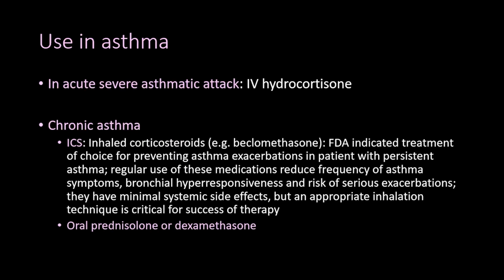Now let's talk about their use in asthma. So the corticosteroids are used in acute severe asthmatic attack to inhibit inflammation. For example, the hydrocortisone is given intravenously to get a rapid effect in acute severe asthmatic attack. They are also used in the management of chronic asthma.